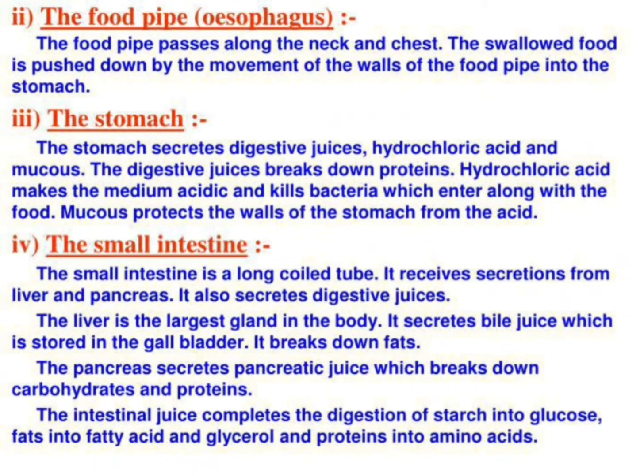Now, next we have the small intestine. The small intestine is a long coiled tube. It receives secretions from the liver and pancreas. It also secretes digestive juices. The liver is the largest gland in the body. It secretes bile juice, which is stored in the gallbladder. It breaks down the fats. The pancreas secretes pancreatic juice, which breaks down carbohydrates and proteins. The intestinal juice completes the digestion of starch into glucose, fat into fatty acids and glycerol, and proteins into amino acids.